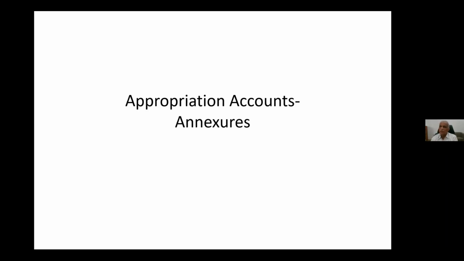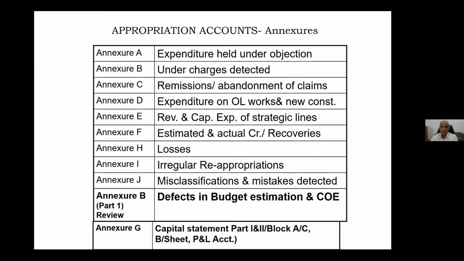Fine. Now, I said 10 annexures are there. Those annexures should accompany the appropriation accounts. What are those annexures? First, Annexure A, expenditure held under objection. Annexure B. First give the list A, and later, suppose they ask you to explain any two, then you can give further explanation.